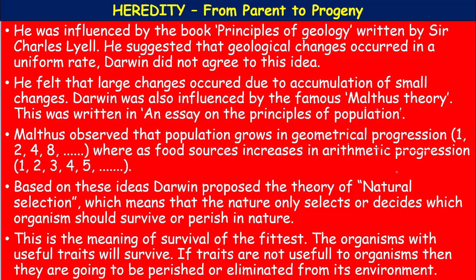The fourth one, the survival of the fittest or natural selection. This is a very important concept. During the struggle for existence, only those individuals survive which exhibit variations that prove more beneficial in facing the hardships and rigors of the environment, or which change to adapt to the changing environment. It was called natural selection by Darwin and the survival of the fittest by Herbert Spencer, who strongly supported Darwin.